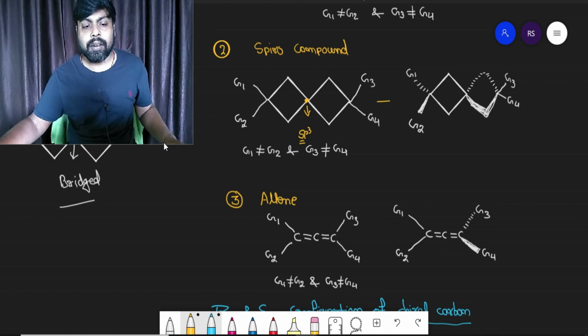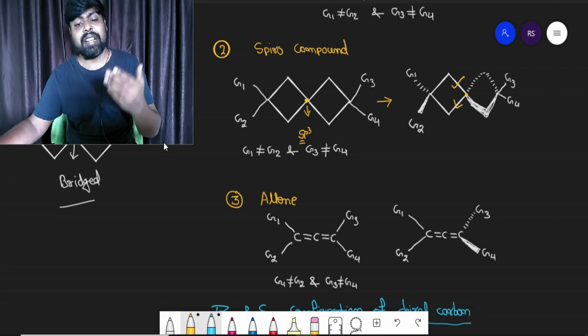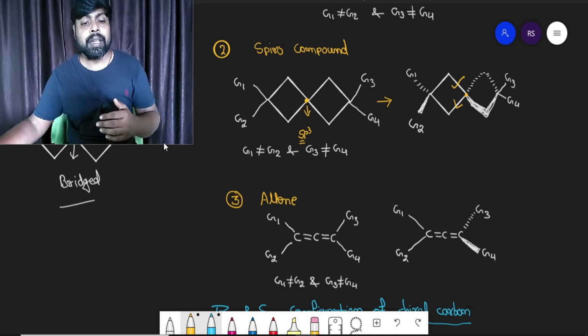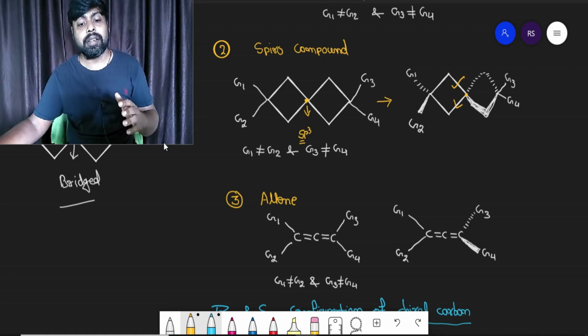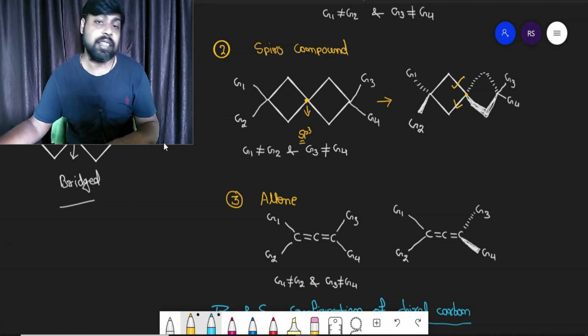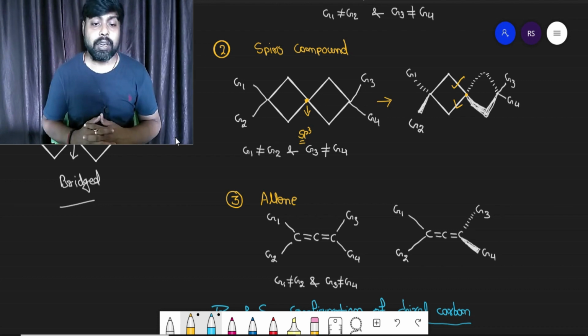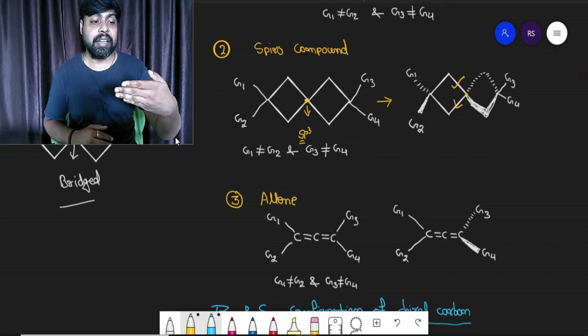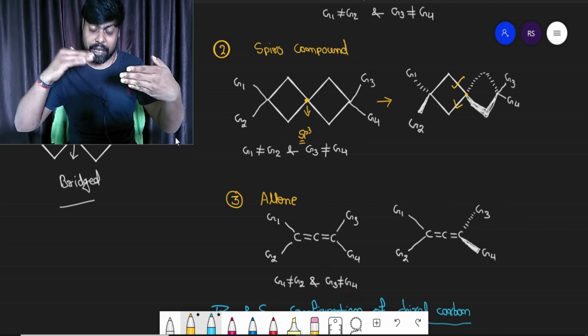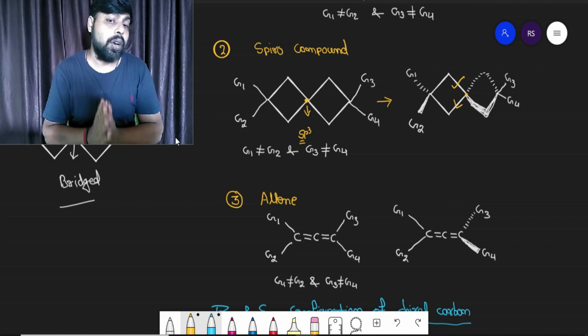You can see the first cyclic ring is in the plane of paper, with the bridged carbon atom. About this bridged carbon atom, 2 covalent bonds are in the plane of paper, so 2 are going to be out of the plane. One is below the plane of paper, drawn by the dotted line, and another is above the plane of paper, drawn by the shaded line. So if you draw the structure, you will find that these two cyclic rings are mutually perpendicular to each other. If one ring is in the plane of paper, the next one is going to be perpendicular to the plane of paper.